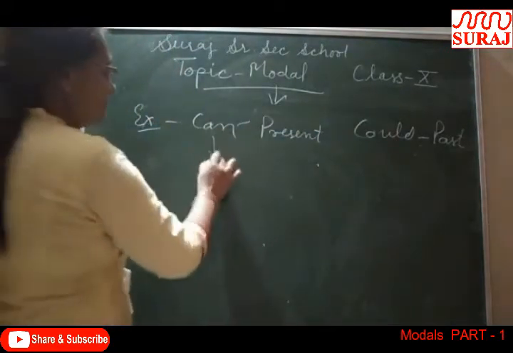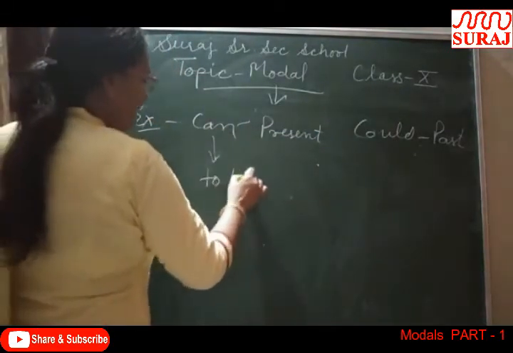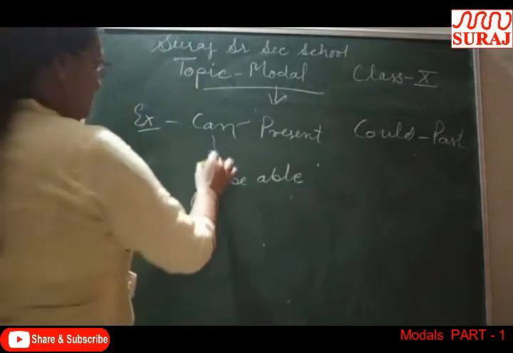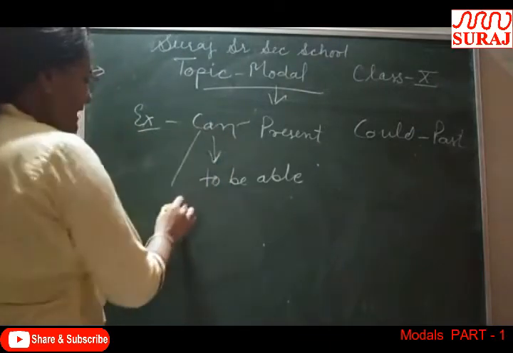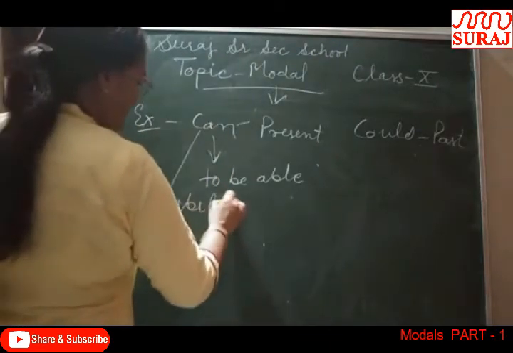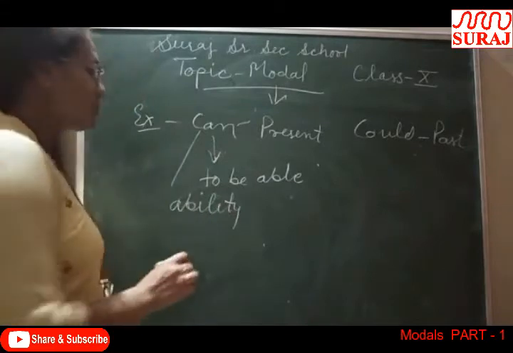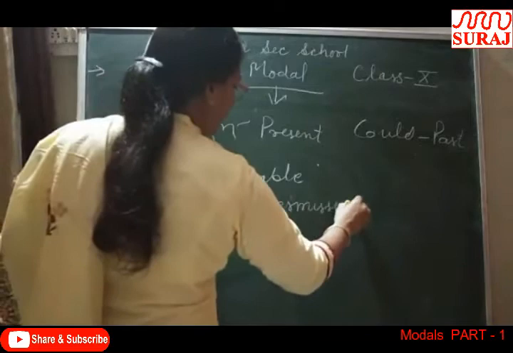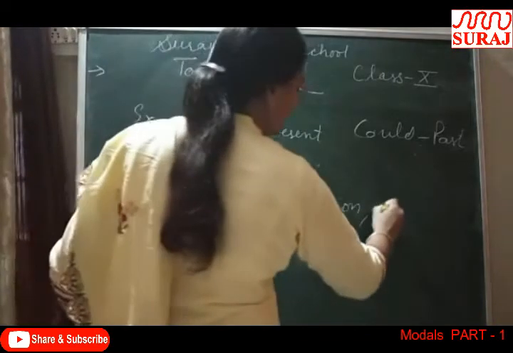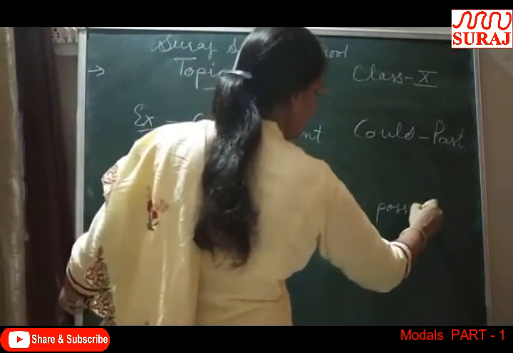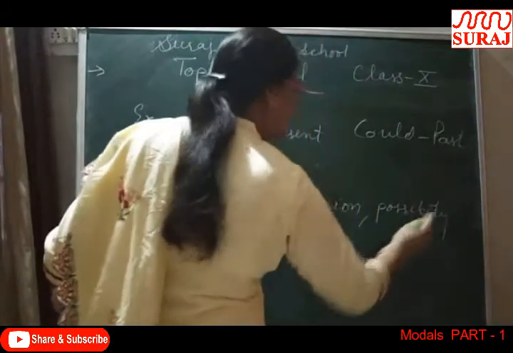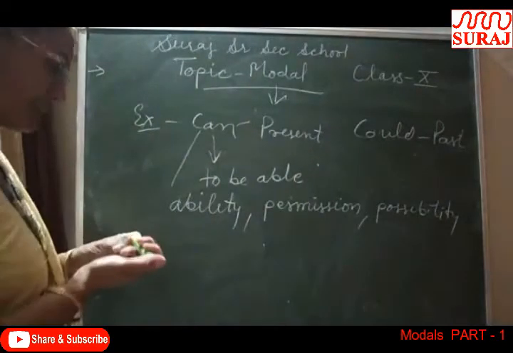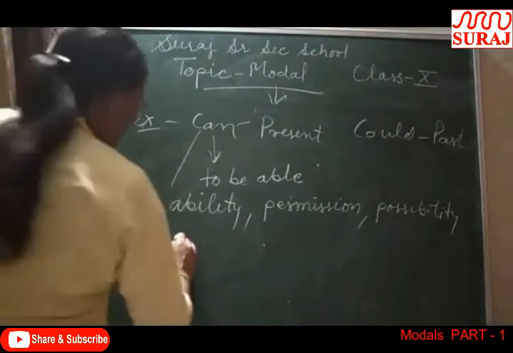And can means to be able. It shows us ability. It is used to show ability, permission, possibility and inability.